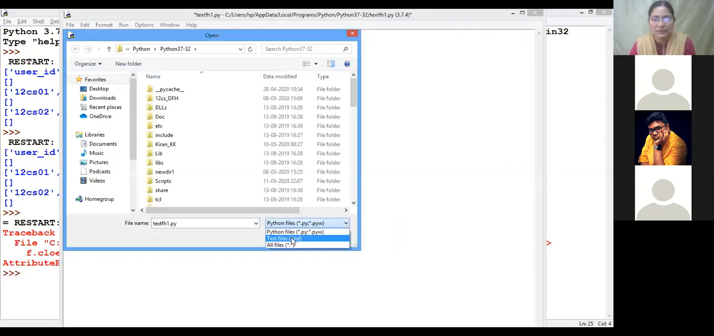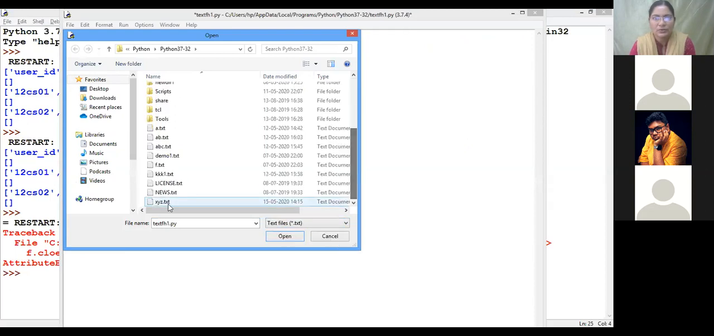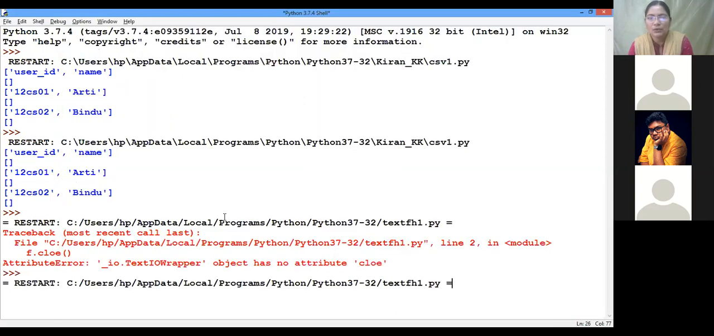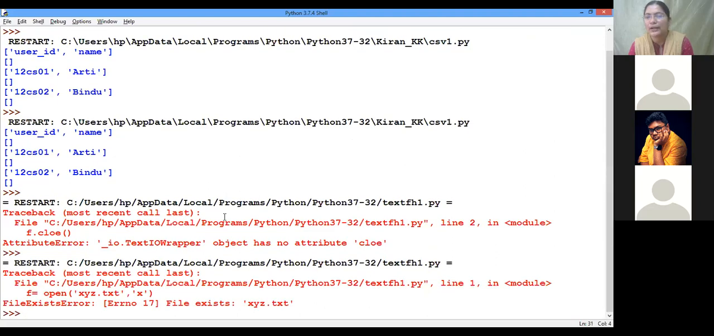See, all the text files we are checking. Are you able to see my screen, children? So xyz.txt is created. Got it? So now let me execute the same code again. Now what happened? File already exists. So once the file already exists, if you try to recreate it, the problem happens with the X mode.